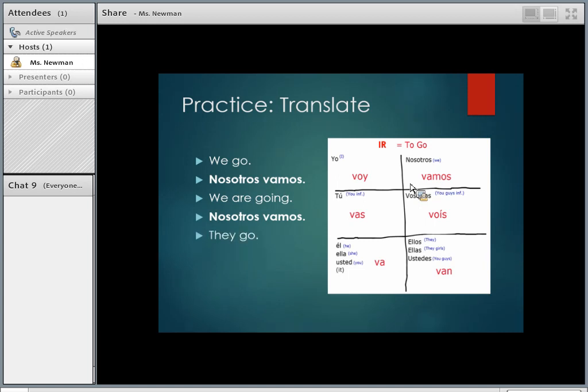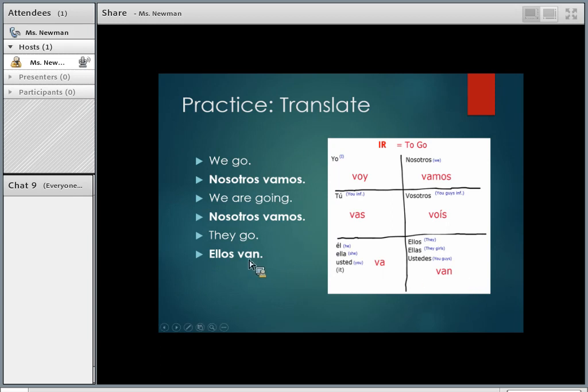¿Cómo se dice they go? Let's find our subject pronoun they. Which one is it? Ellos. So our conjugation for ellos is van. Ellos van. Now this is important to note.